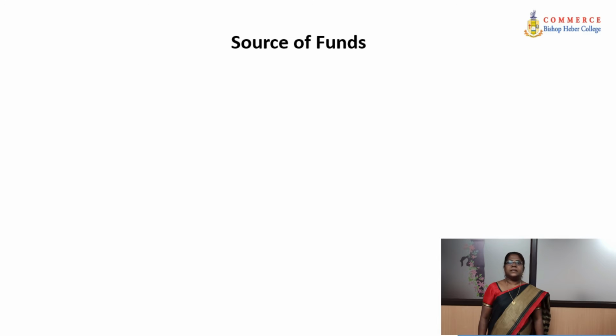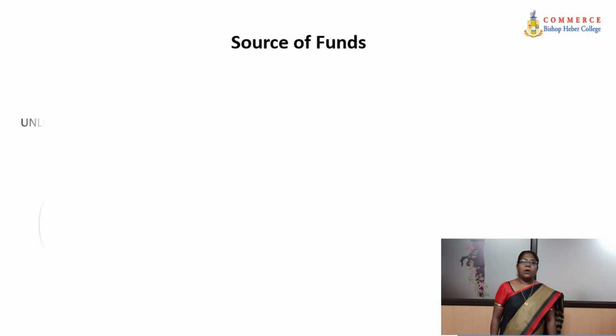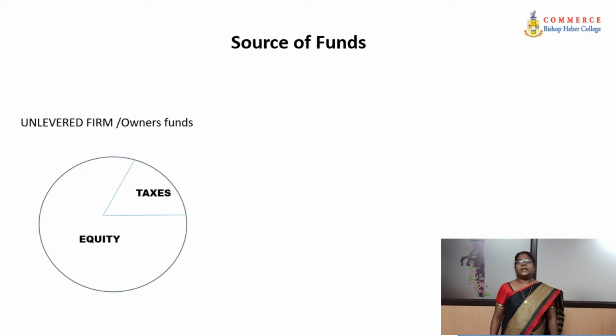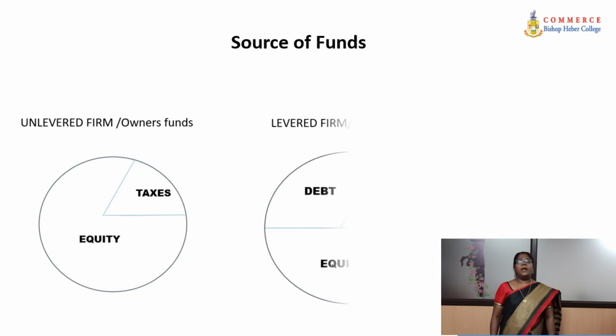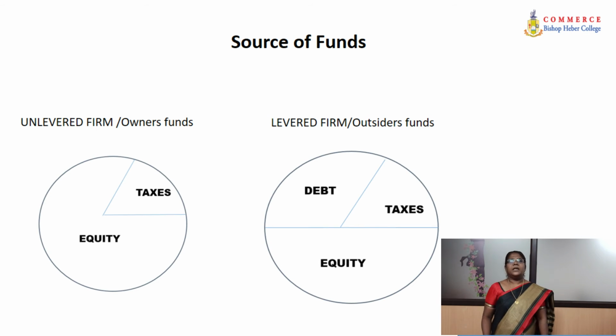Let us see how this applies to the reality of business. Business assets can be sourced from owner's fund, that is all equity, or outsider's fund, which includes long-term fund or short-term fund. When owner's fund is more in the business, we call it an unlevered firm because owners bear all the weight.